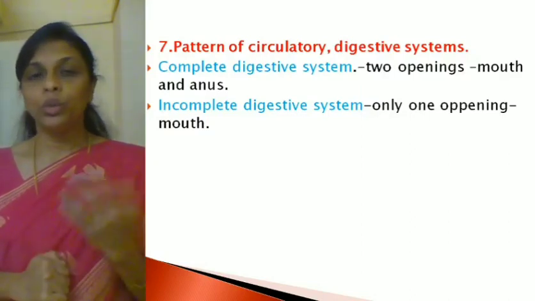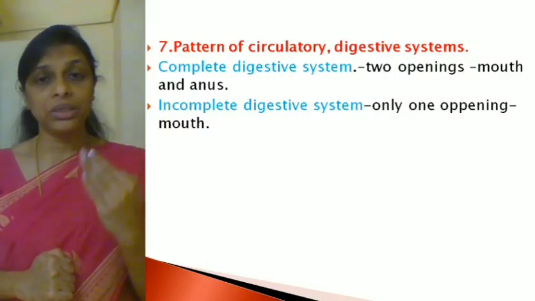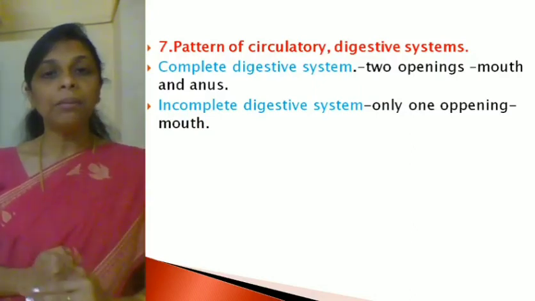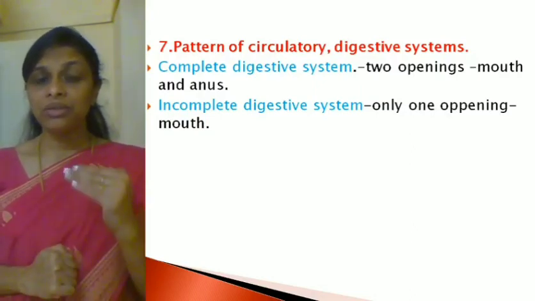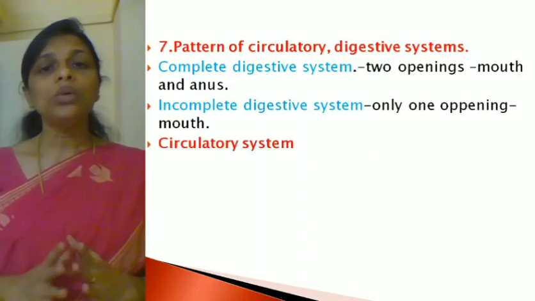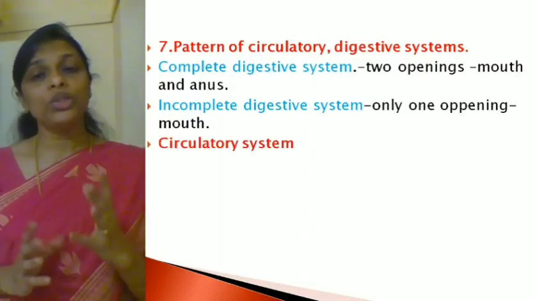Hope it's clear. So what is a complete digestive system? A digestive system which has two openings, that is mouth and anus. An incomplete digestive system is a digestive system which has only one opening, that is the mouth. The same way, the circulatory system is also classified based on its pattern.